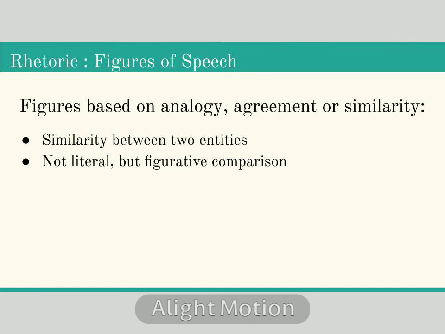What is an analogy? An analogy is when we draw a comparison between two things in order to show some kind of similarity between them. Then what is an agreement? An agreement is when two different ideas or subjects meet somewhere on a common ground. So it should be pretty obvious that the figures which are included under this category are formed when a comparison is made between two things or ideas or thoughts or subjects in order to express some kind of similarity that exists between them.